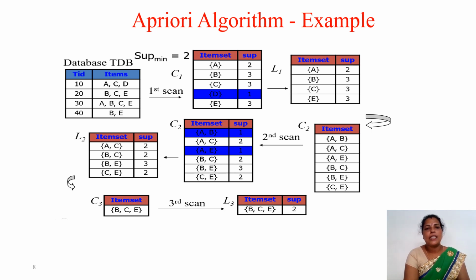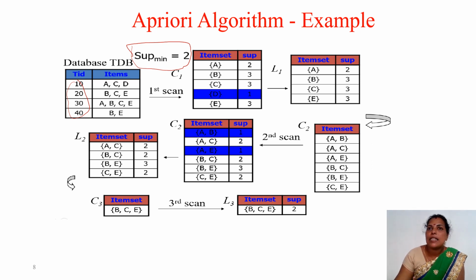Here, this is the transaction database given. So database TDB, the transaction database, consists of 4 transactions, with transaction IDs 10, 20, 30, 40 here, and it consists of these items. Also the minimum support count is given. Minimum support count equal to 2 is mentioned.